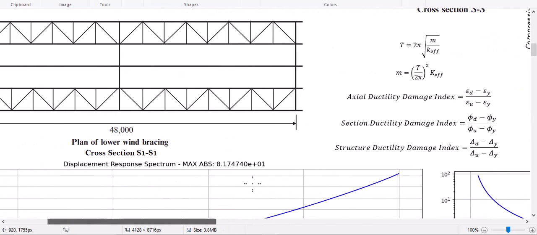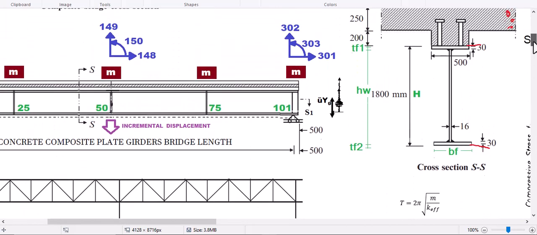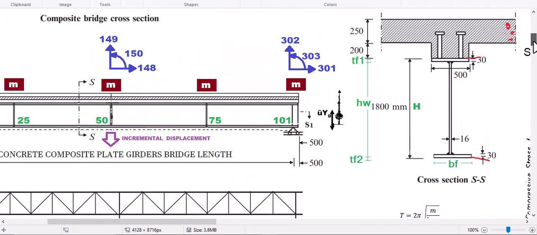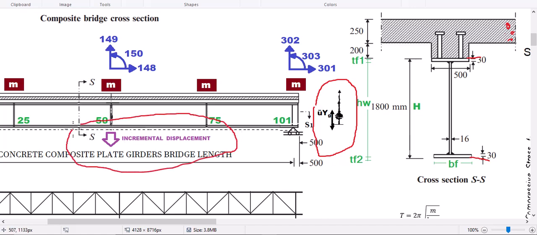So you see guys, in here we are going to run three types of analysis: moment curvature analysis, pushover analysis, and then nonlinear dynamic analysis. So we're going to apply the seismic acceleration in the y direction and also incremental displacement in the y direction.